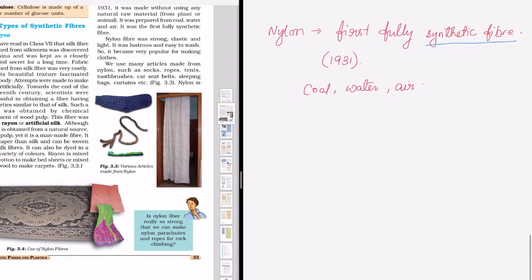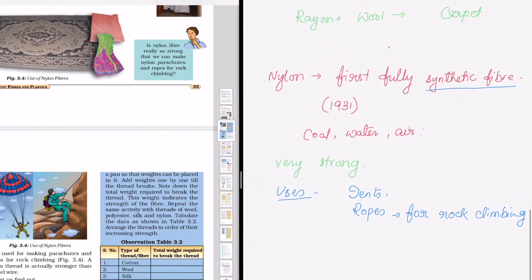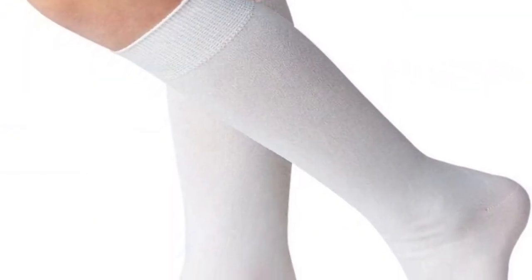The first fully synthetic fiber was made in 1931. It is nylon, which was made by using water, coal and air. This fiber is very strong, and because it is so strong, it can be used to make parachutes, ropes for climbing, and the common nylon material that we see daily is nylon socks.